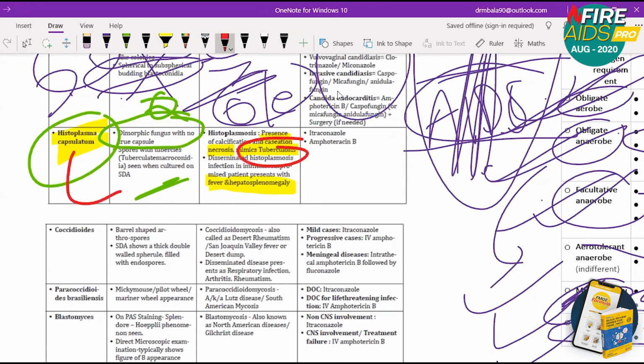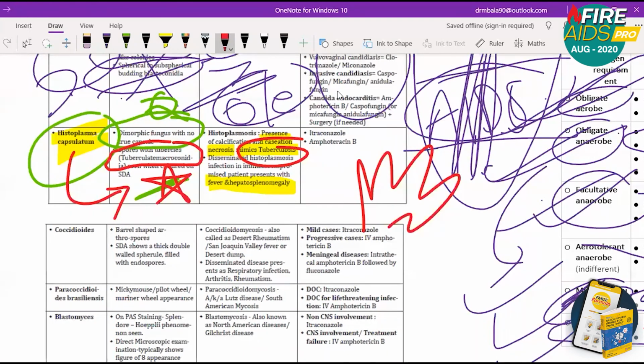Histoplasma capsulatum, you can see something called tuberculate macroconidia. Very important, highly repeated MCQ. Tuberculate macroconidia is seen, that is finger-like projection. So tuberculate macroconidia, that is the appearance. So spores with tubercles, tuberculate macroconidia is seen.